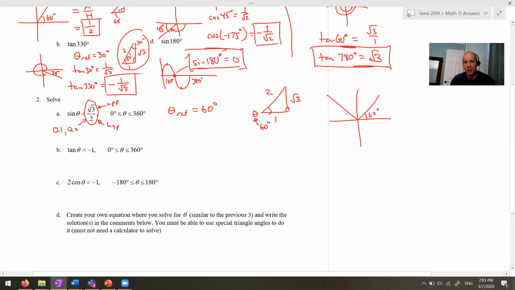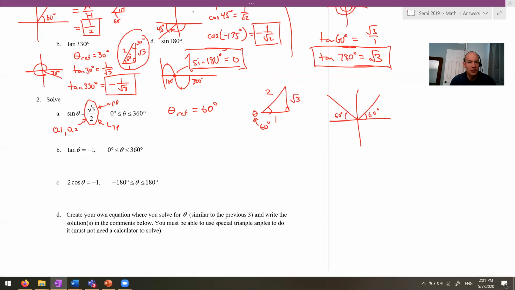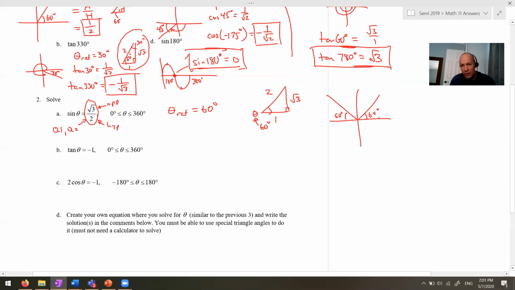In quadrant 2, this is also 60, but that means that one of our answers is 60 degrees, and the other answer is when you spin around and you get to 120 degrees. So there's two answers for theta. Theta equals 60 degrees, and it equals 120.